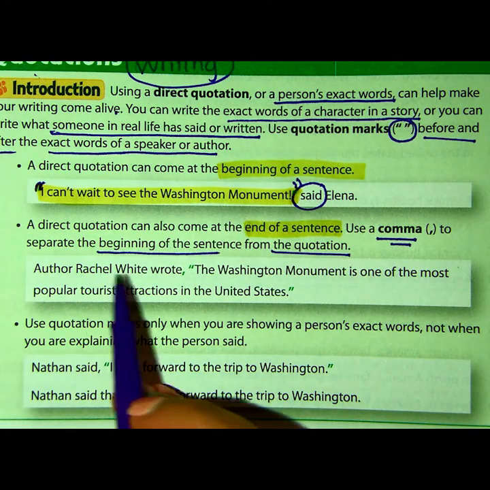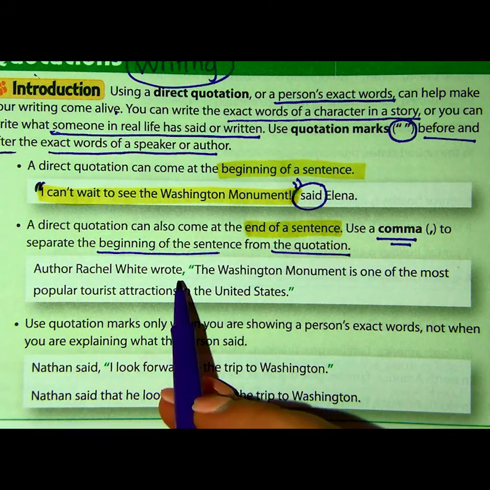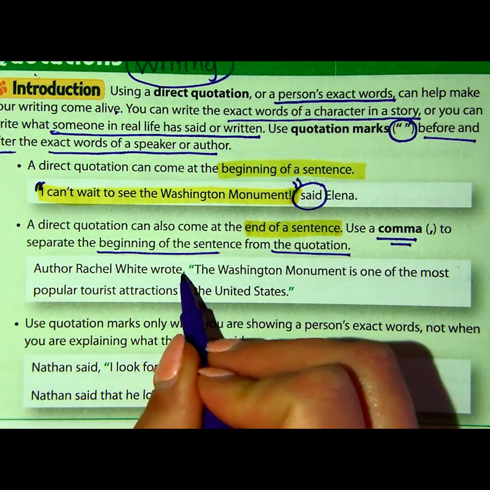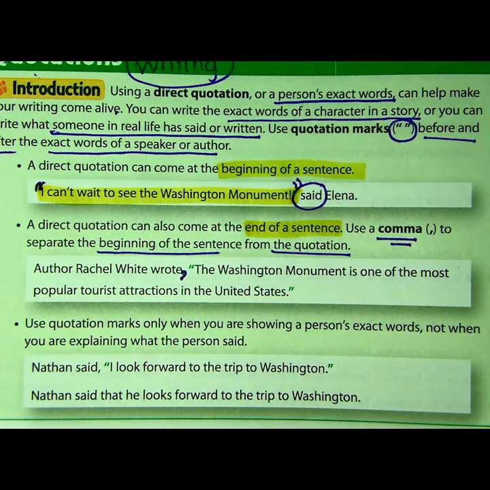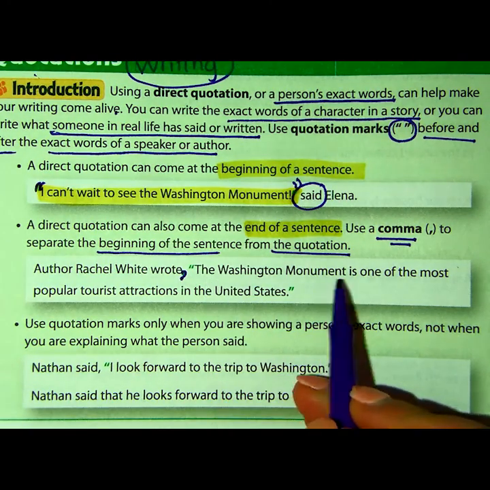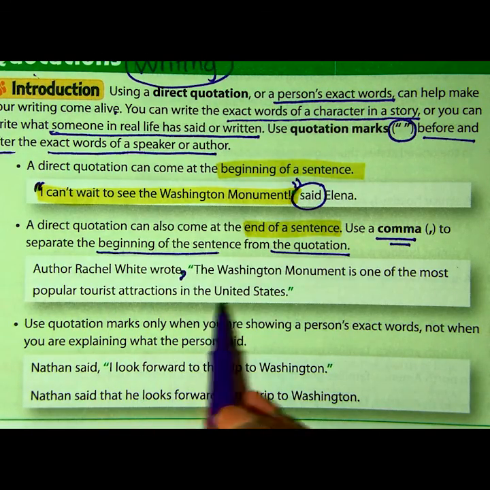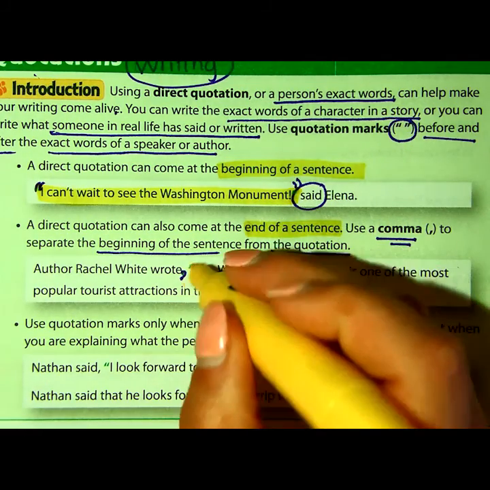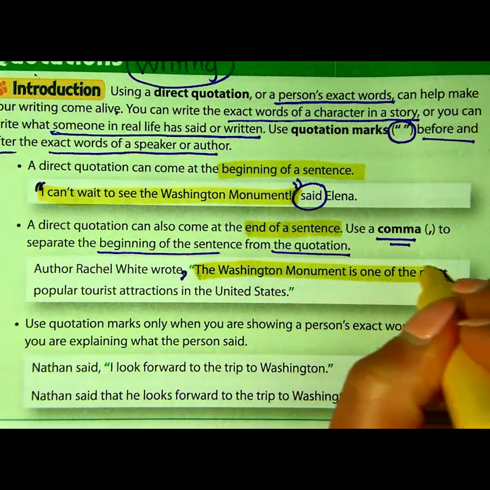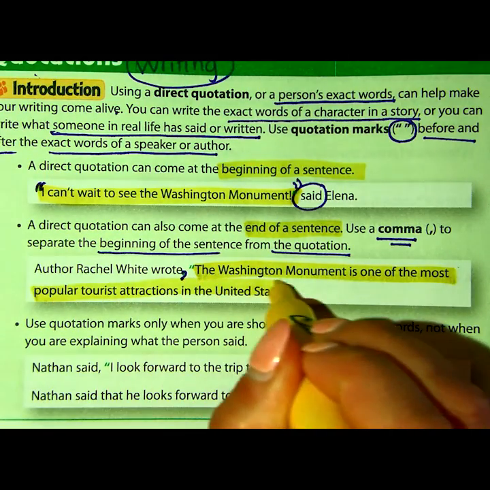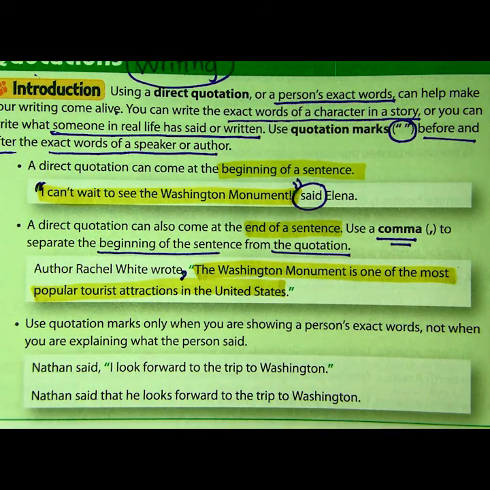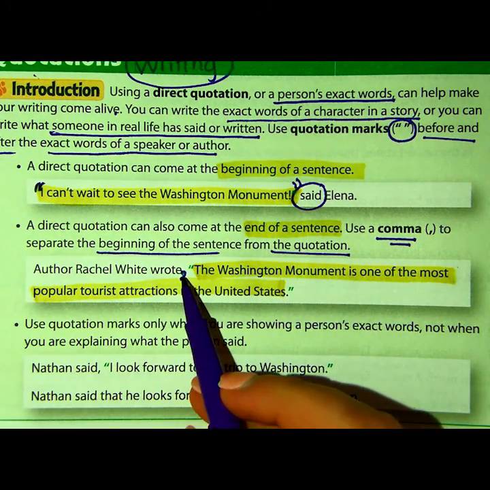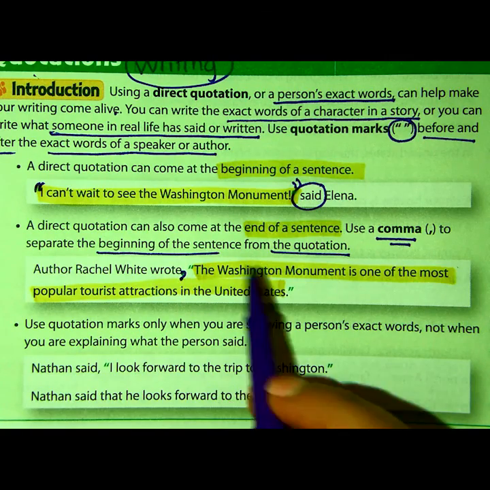Author Rachel White wrote, now that's going to separate the beginning of the sentence from the quotation. So now I know that after this comma right here, I'm going to begin my quote. "The Washington Monument is one of the most popular tourist attractions in the United States." End the quote. So again, this is the part that she wrote or that she spoke in the article. Therefore, we need those quotation marks right around that part of the sentence. And again, we're going to include the comma here to separate the beginning of our sentence and the direct quote.